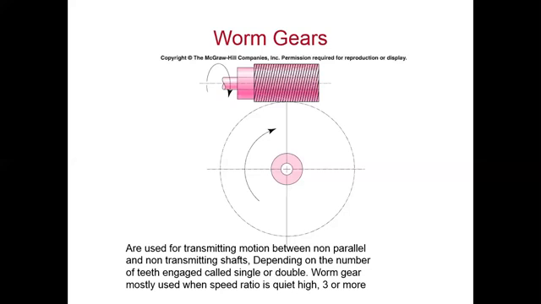Also, if we are using the worm gear to transfer the motion, we cannot transfer high torque between two shafts. So we can say that worm gears are not used when high torque should be transferred from one gear to another. But we can transfer high speed from one to another.